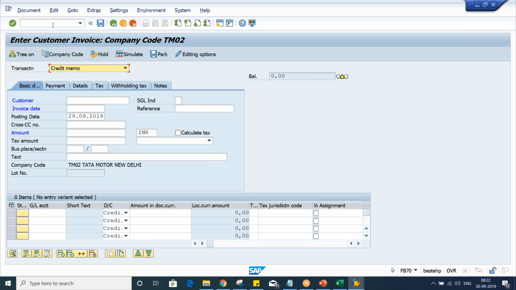You can select credit memo or else use transaction code FB75. Look here, credit memo. By default it is API. Give your customer number and give any date here, out of which 300 worth we have received as a refund.